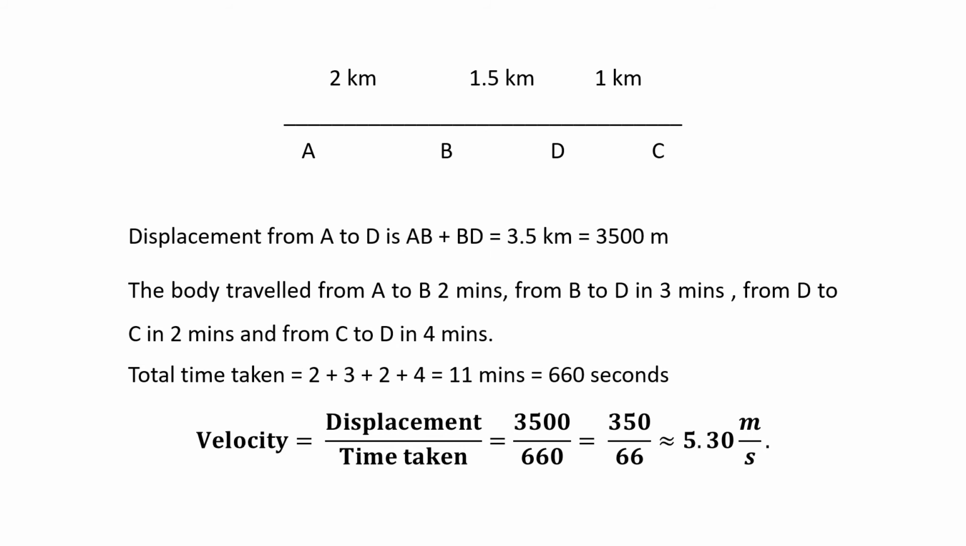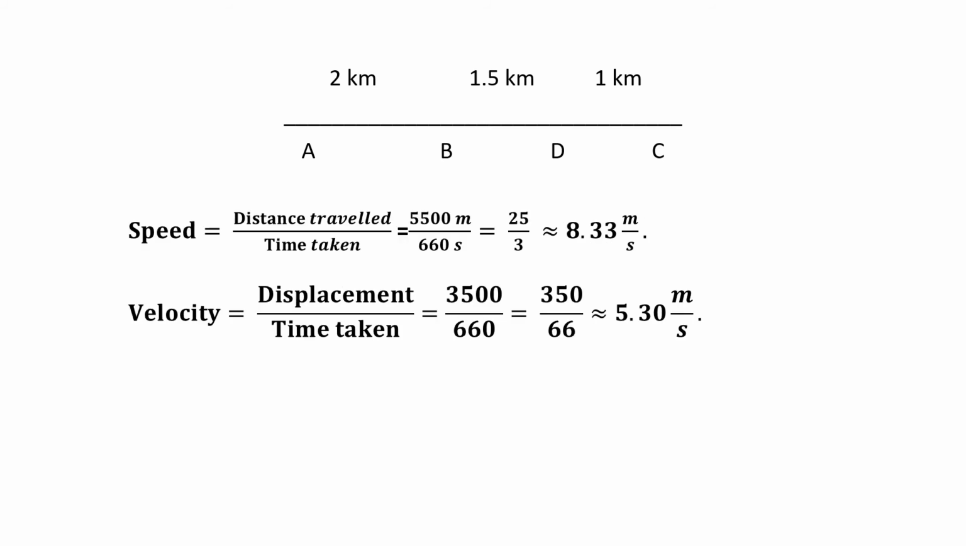So what was the speed? It was 8.33 meters per second, because speed is distance upon time, while velocity was only 5.3 meters per second, that is displacement upon time. So once again we will revise it. So now you see again, the speed was the total distance traveled, 5500 meters. Velocity was only the displacement from the initial position to the final position, no matter which path you took.